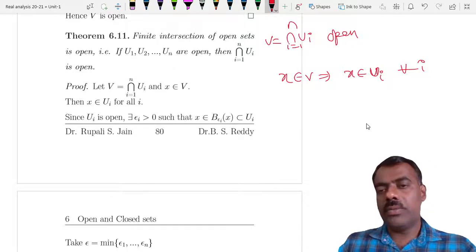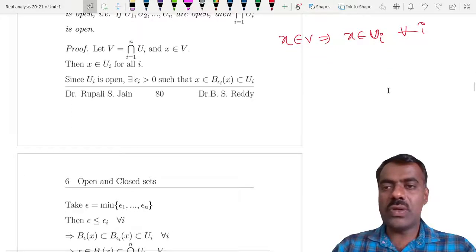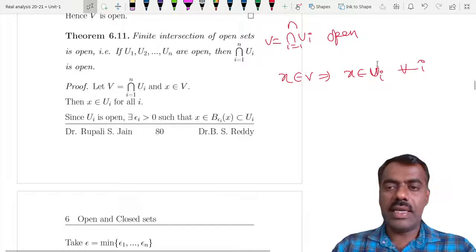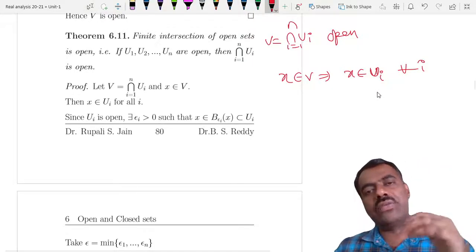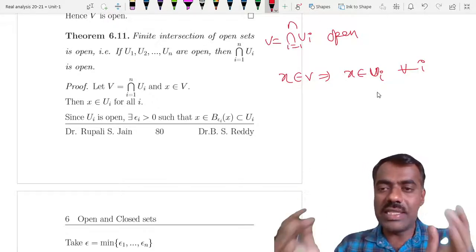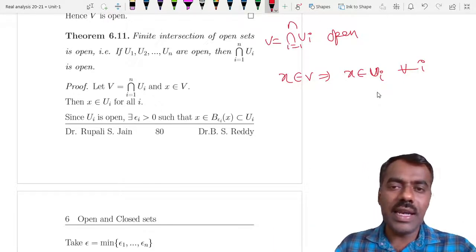Because each U_i is open, you get a ball around x in each U_i. From that we will try to find one ball which is in each and every U_i, so that it will be in the intersection.